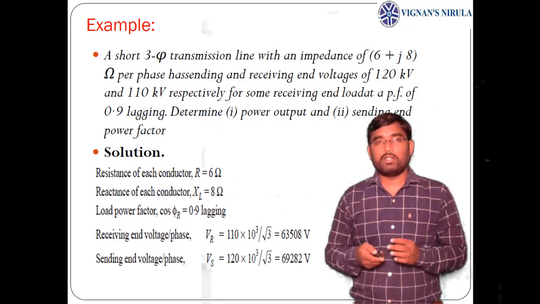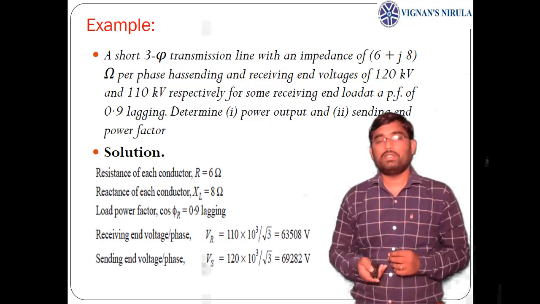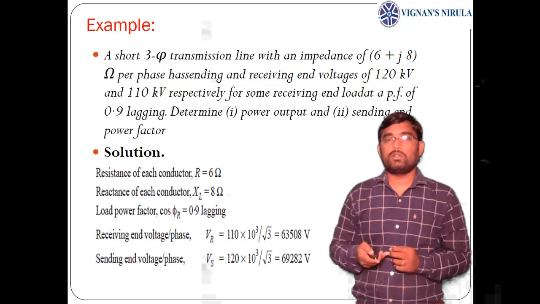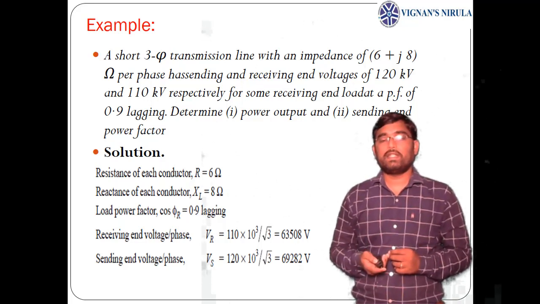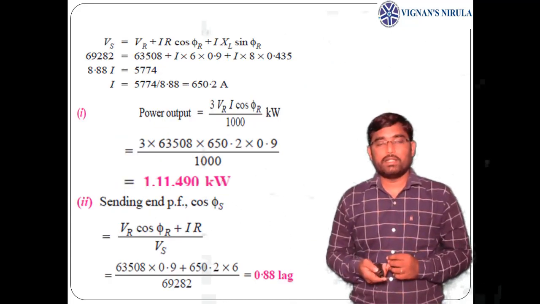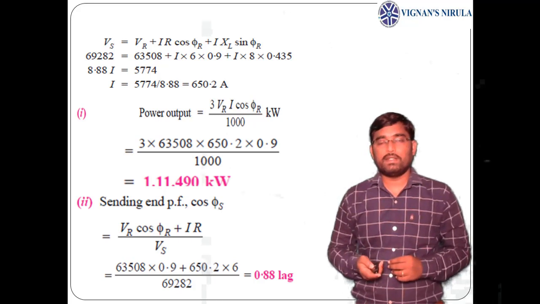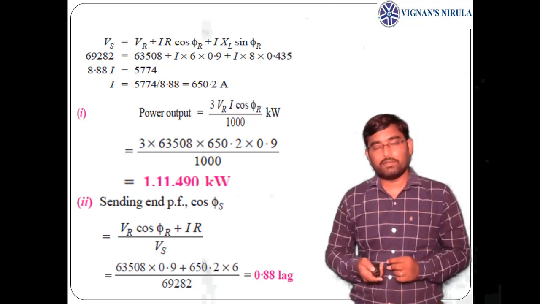So we are finding the phase voltage for sending end and receiving end. VR equals VL by root 3, which gives 63,508 volts, and Vs equals VL by root 3, which gives 69,282 volts. So phase voltages are calculated. We have the sending end voltage equation as Vs equals VR plus IR cos phi r plus IXL sin phi r.